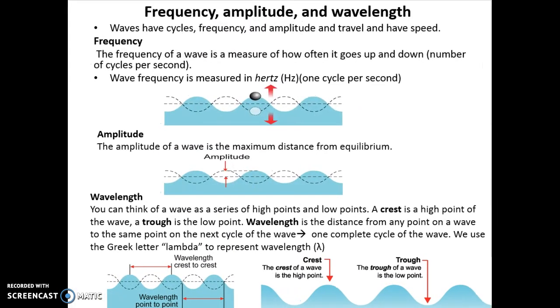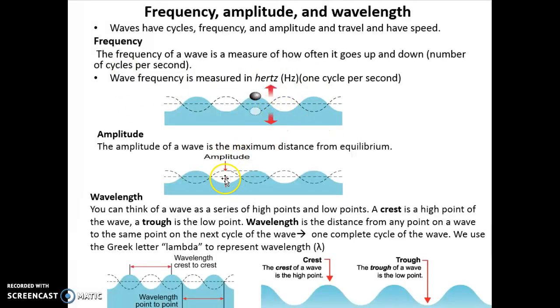Okay, frequency is a number of cycles per second, so you need to be able to first identify a cycle. So that would be like one wavelength. So again, you measure the distance from crest to crest or trough to trough. That would be a wavelength. And so I can count how many wavelengths I have in this 1 second time period. So if I start here at the trough, the very next wave, that same spot on the next wave, that would be a wavelength. So that would be one cycle. So there's 1, 2, 3 waves in this 1 second time period. So the frequency would be 3 hertz.